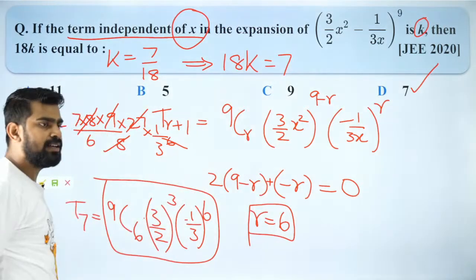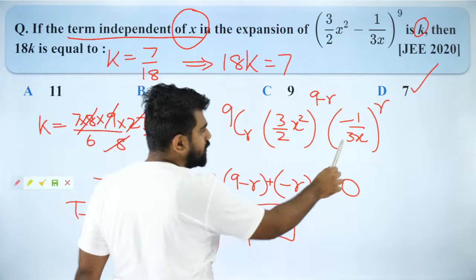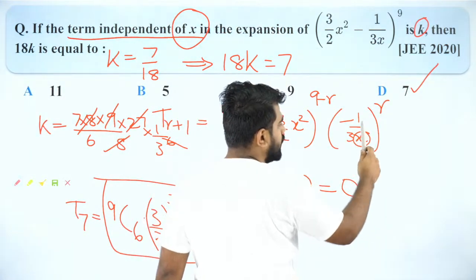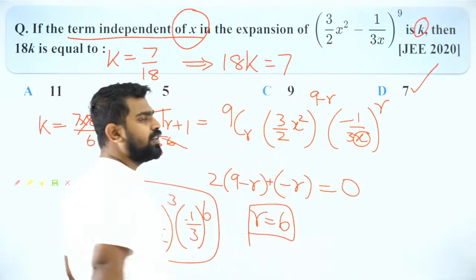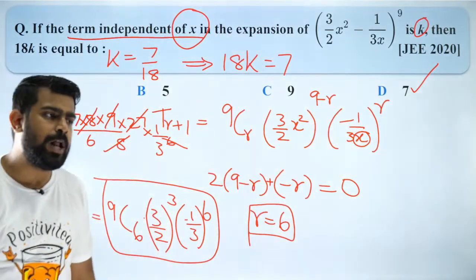Did you all understand that, people? Power minus r, yes, because you have x in the denominator, right? So if I have x in the denominator, the power is going to be minus r. That's what I did. Did you all like it?